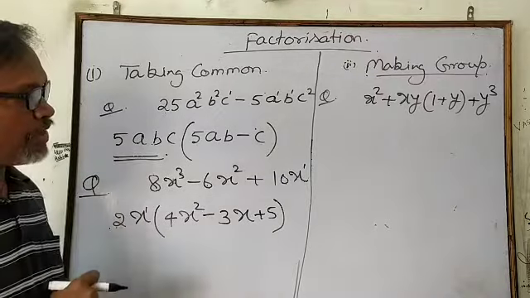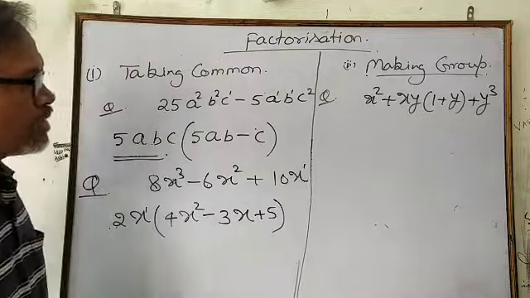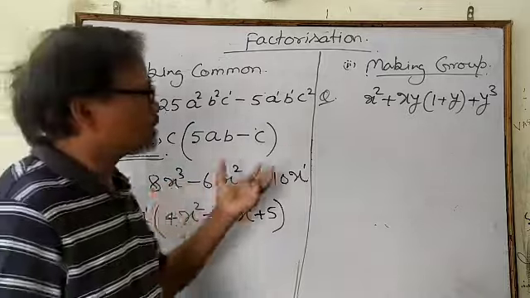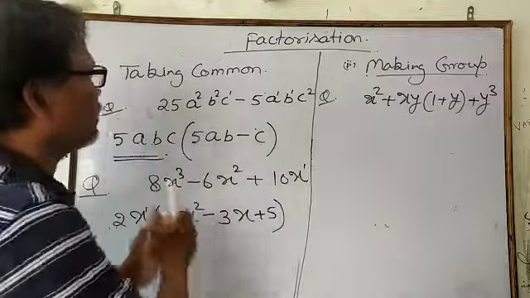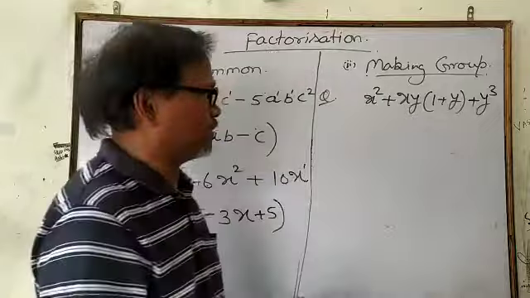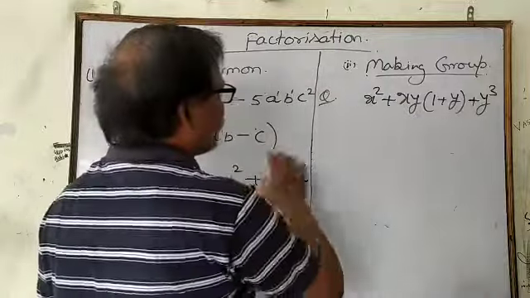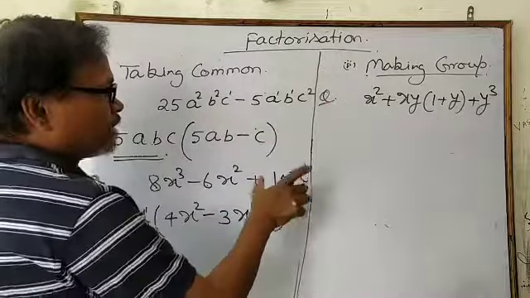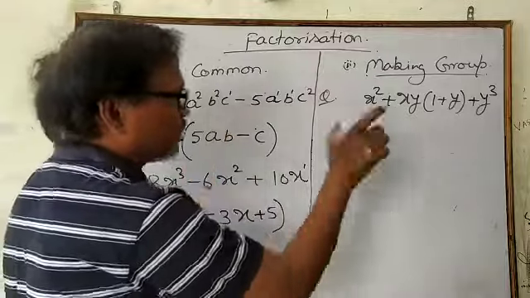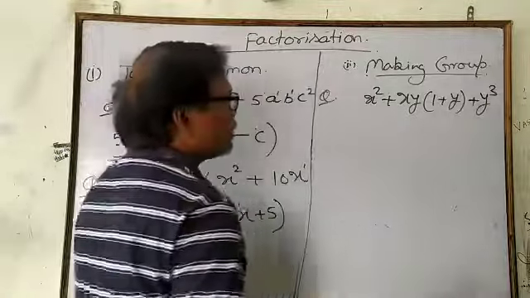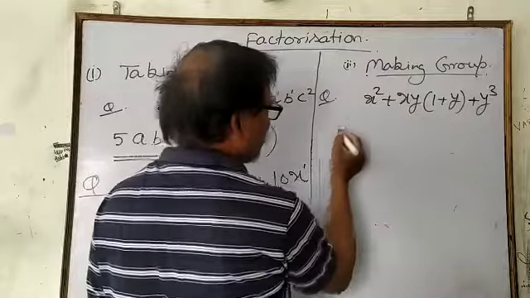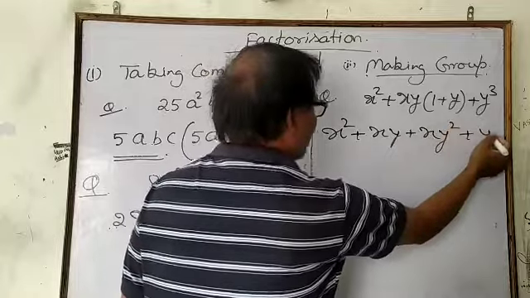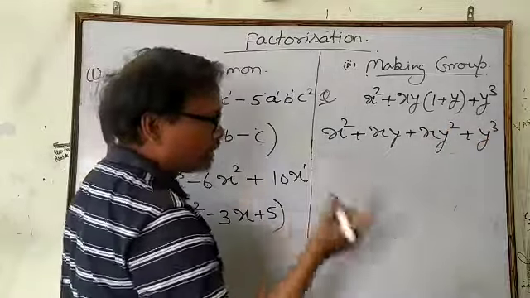But the second type is making groups. How to make a group? Before making the group, you have to think about taking common, because every time you have to use it in the questions. If x square, xy, 1 plus y cube, you can see you cannot take common any variable or any digits from this. So you have to multiply xy into this: x square plus xy plus xy square plus y cube. Then make a group.